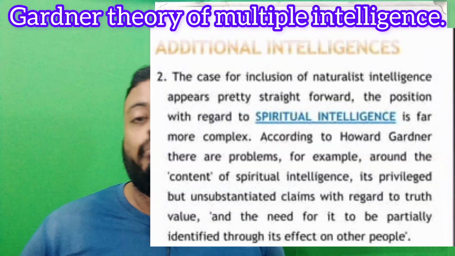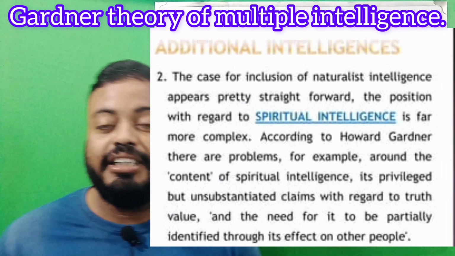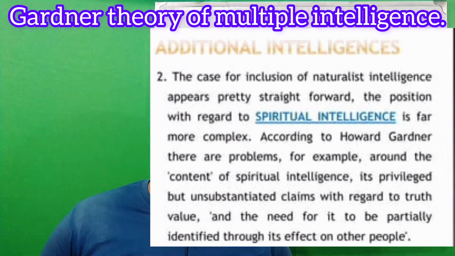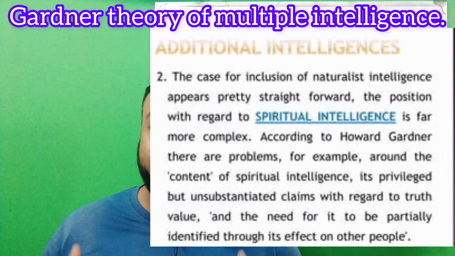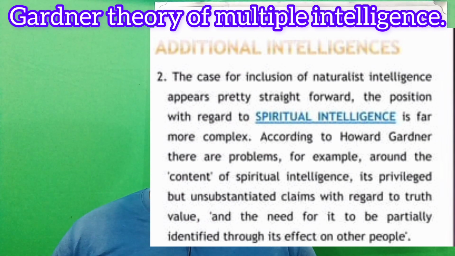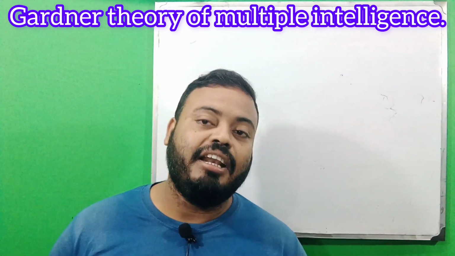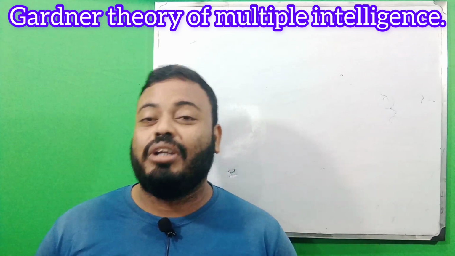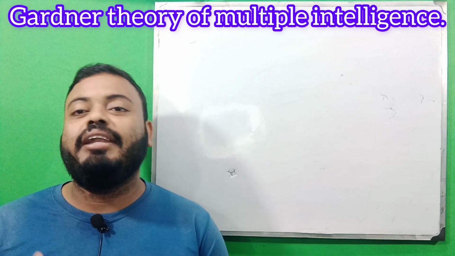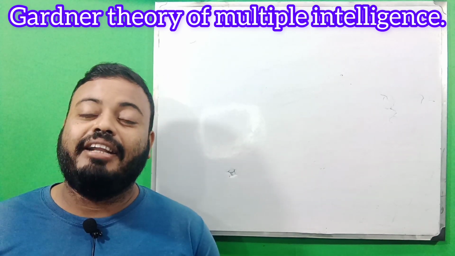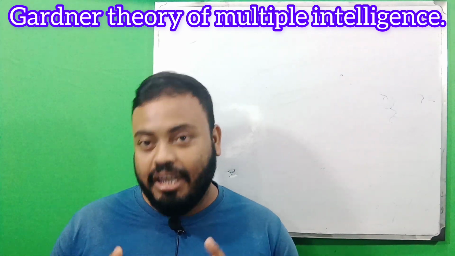Gardner also added this additional intelligence, in case any kind of intelligence was left out by Gardner. So class, today we learned clearly about Gardner's multiple intelligence factors, and there are 10 multiple intelligence factors listed.